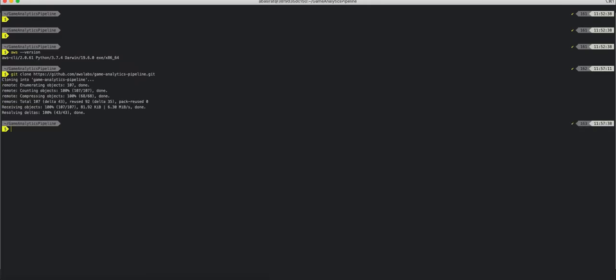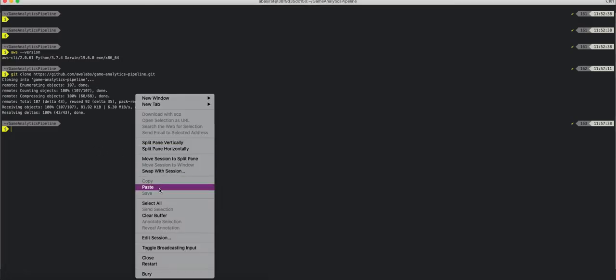Cool. Before running the Python demo script, you have to run a few Python commands to install the prerequisites. Let's first install and upgrade pip for Python 3.